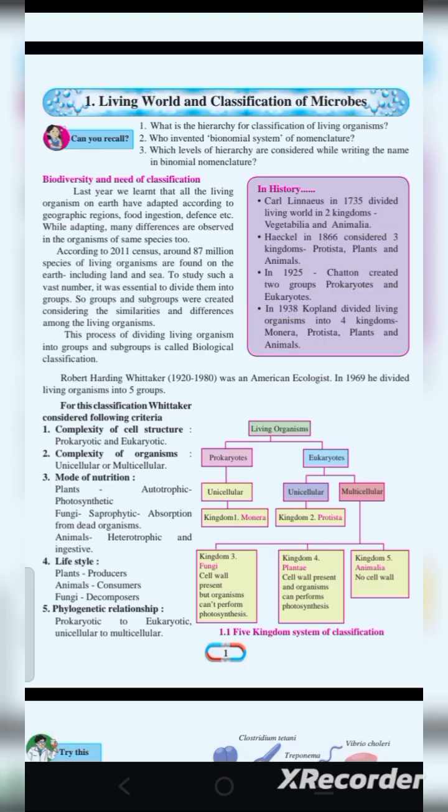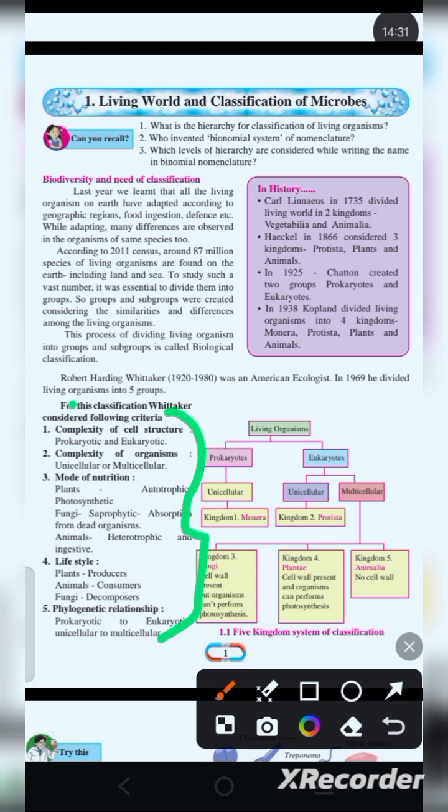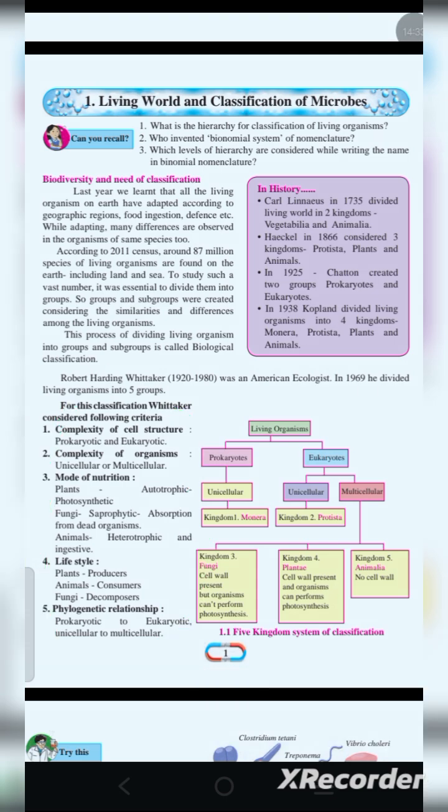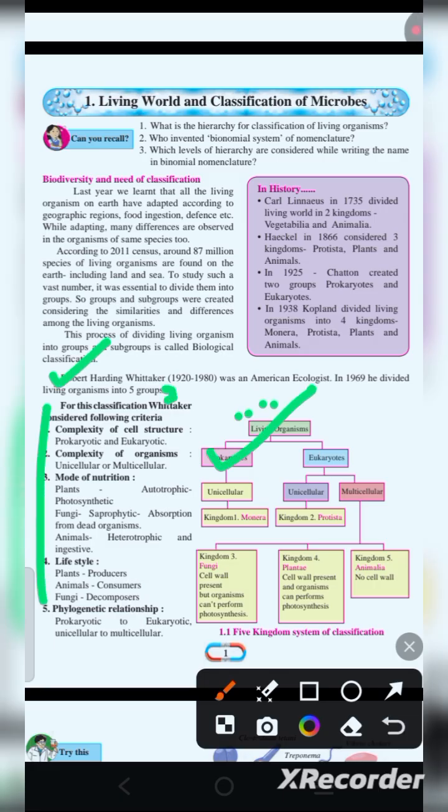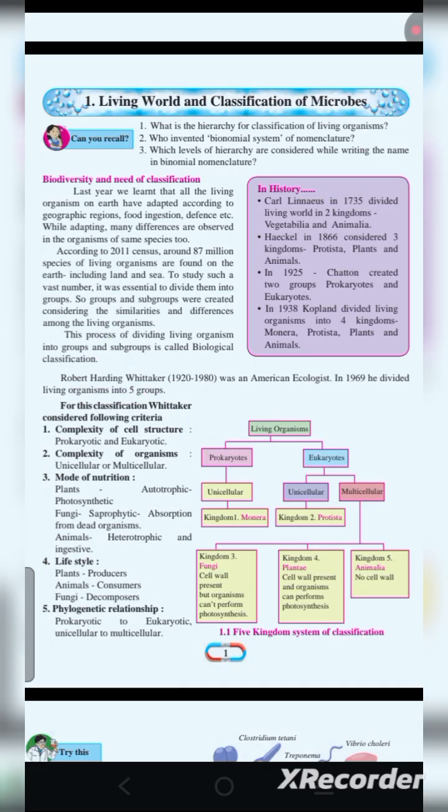And he considered the following points that are really important, and I think it is also in your back-side question and answer. So the most important things that you have to study from this lecture are this definition, Robert Harding Whittaker, and this table diagram is very important, and this whole thing. Okay. This whole set of what he considered is also very important. That's it.